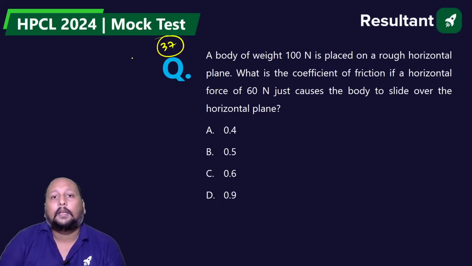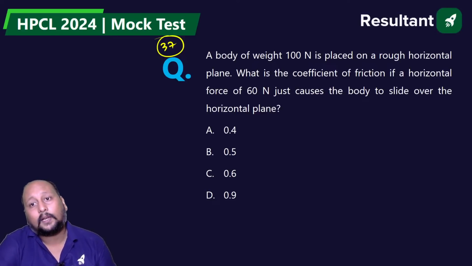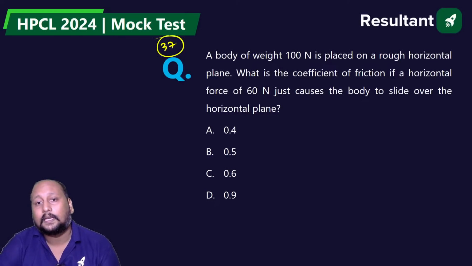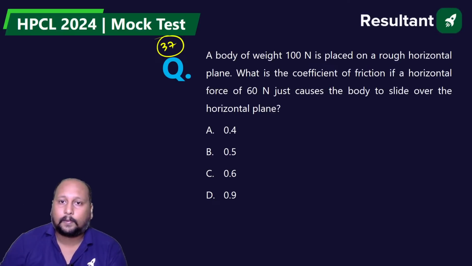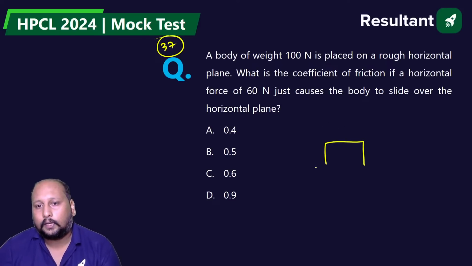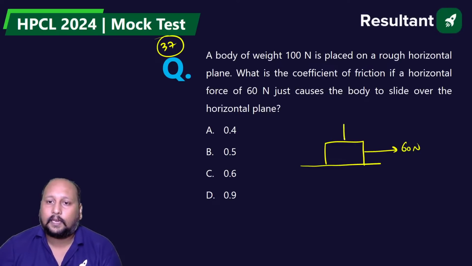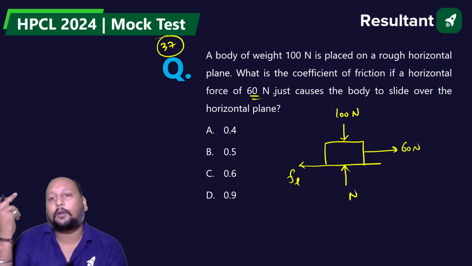Question number 37. A body of weight 100 Newton is placed on a rough horizontal plane. What is the coefficient of friction if a horizontal force of 60 Newton just causes the body to slide over the horizontal plane? That means there is an impending motion. We have a body on a horizontal plane, we are applying a force of 60 Newton, and a weight of 100 Newton acts on the body. There's a normal reaction, and there is a limiting friction, because 60 Newton is just about to make the body slide.